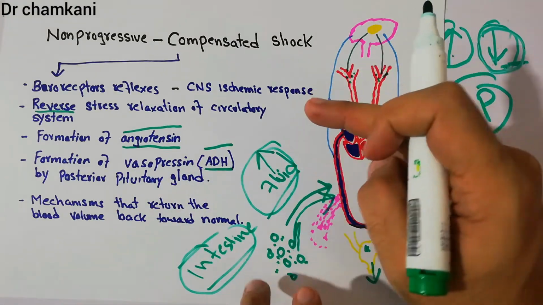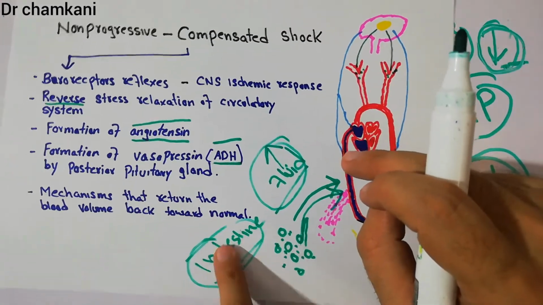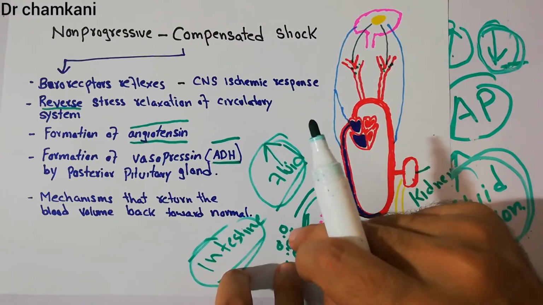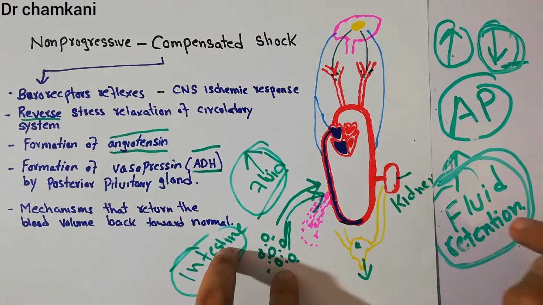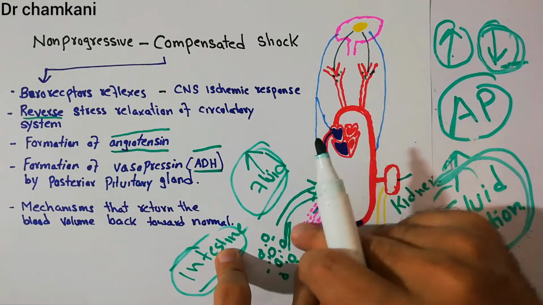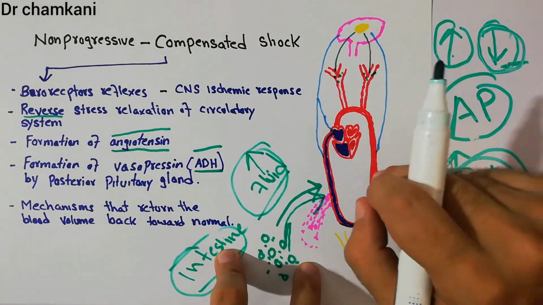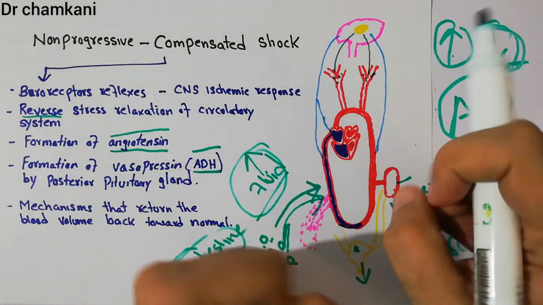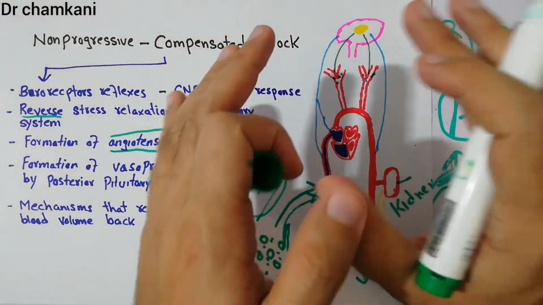So basically increasing the fluid intake, drinking more fluid, absorption of more fluid from the intestine, and bringing back the interstitial fluid into the system, all these mechanisms help in maintaining or increasing the fluid in the system, so that all the blood that has been lost is compensated with the help of fluid retention. Due to fluid retention and constriction of the blood vessels, the arterial pressure will recover, and there will be not much difference.